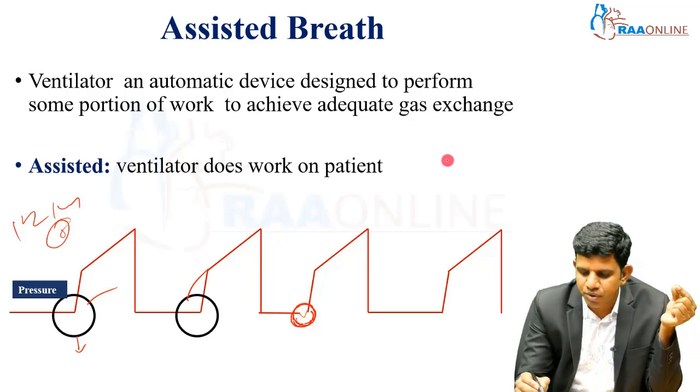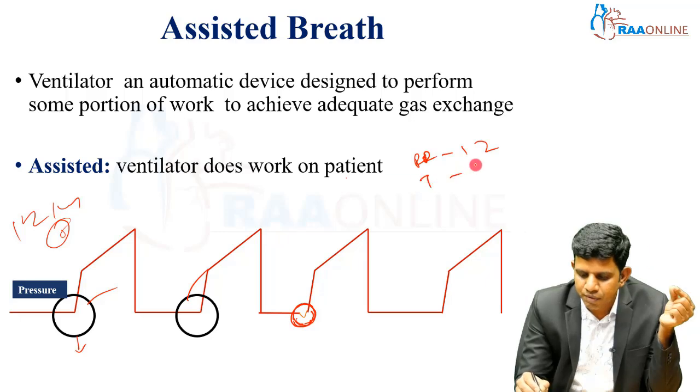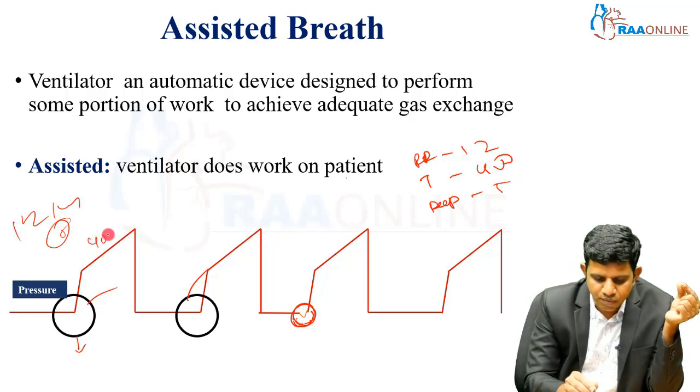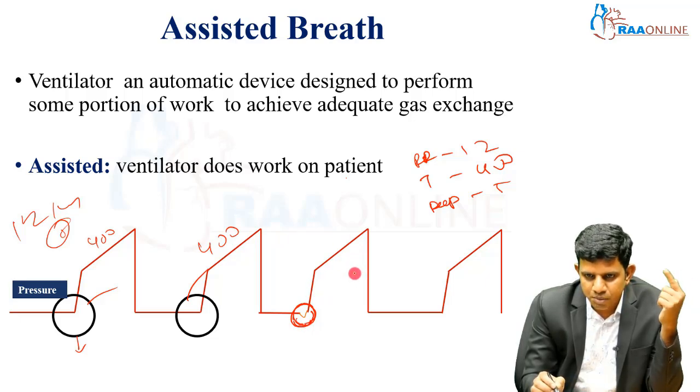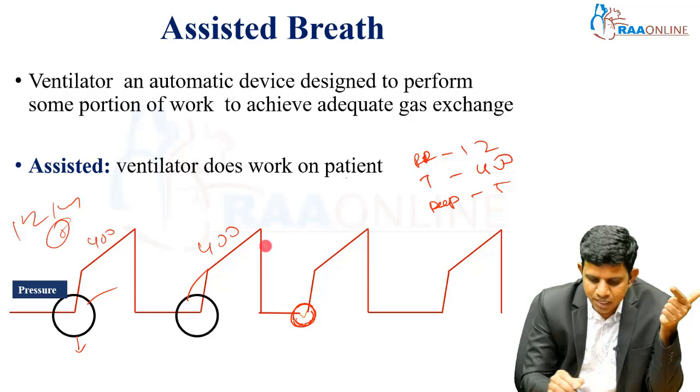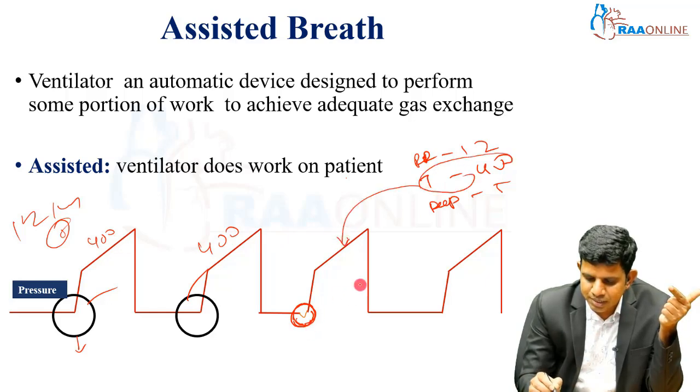For example, in volume control, I set a respiratory rate of 12, tidal volume of 400, and my PEEP is 5. So these breaths are 400 tidal volume, 400 tidal volume. Here the patient initiates the breath, but the ventilator delivers the same amount of tidal volume here also. This is called an assisted breath.